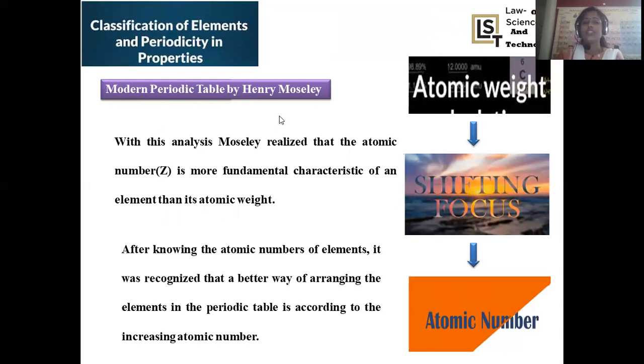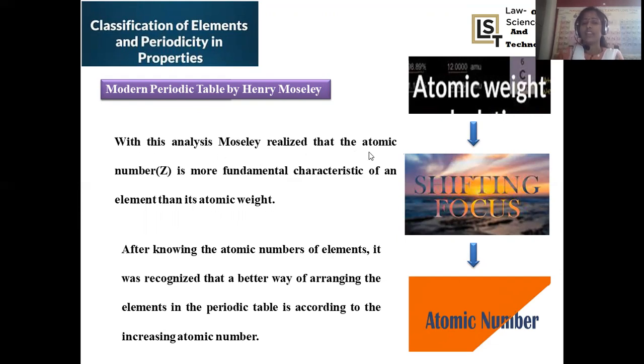Now let us move on to the continuation of our modern periodic table. Earlier, atomic weight was taken as the prominent criterion to classify elements into various categories. But the focus was shifted from atomic weight to the atomic number concept by Henry Moseley. This is the modern, newly invented one. The atomic weight concept was given by Mendeleev, in accordance with which the main groups are subcategorized into A and B subgroups. But we faced some obstacles with the atomic weight criterion, so to overcome those problems we moved to a new concept called the atomic number concept.